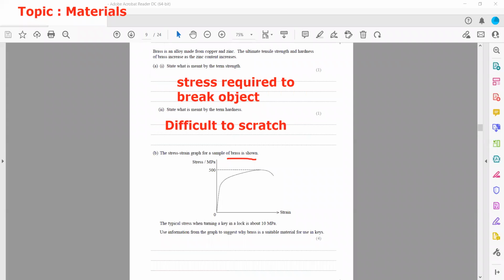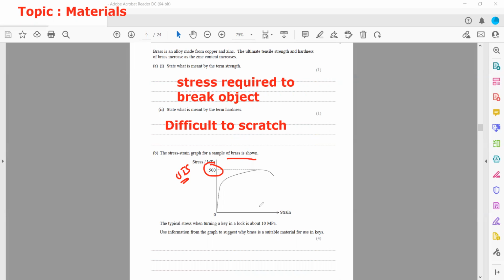The maximum stress which the brass can withstand, you can clearly see, is about 500 megapascal. And the typical stress when turning a key in a lock is only about 10 megapascal. This is the ultimate tensile stress or UTS, the maximum stress which can be applied on the object before it breaks.